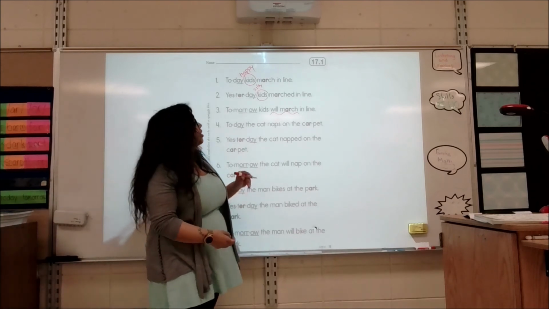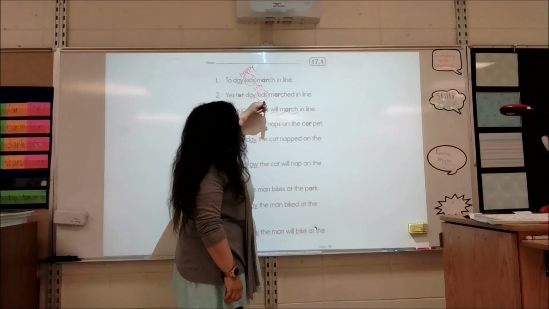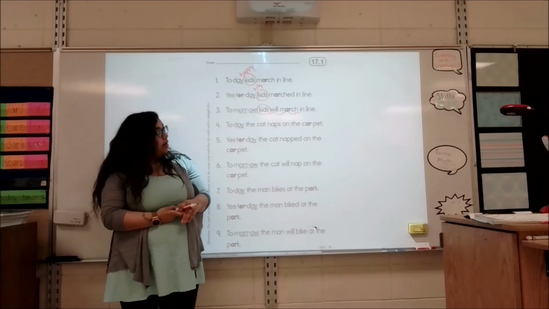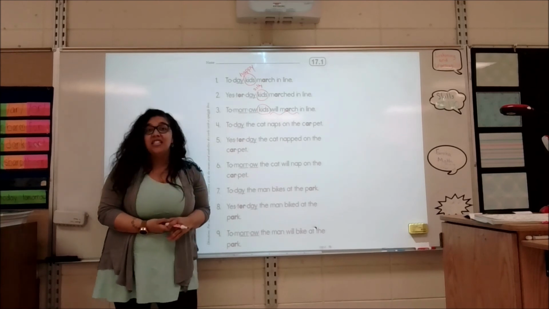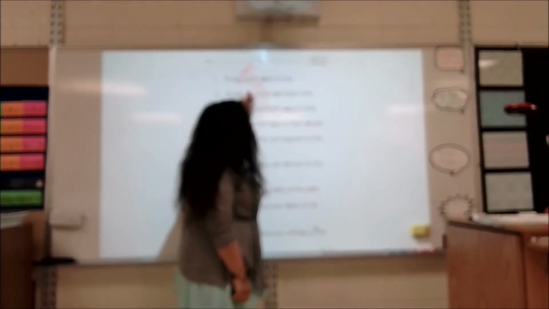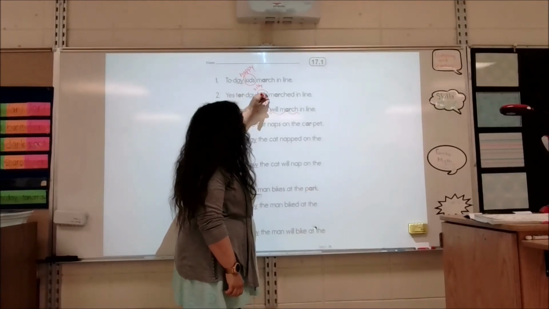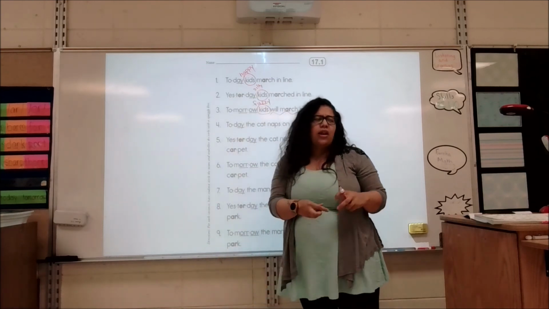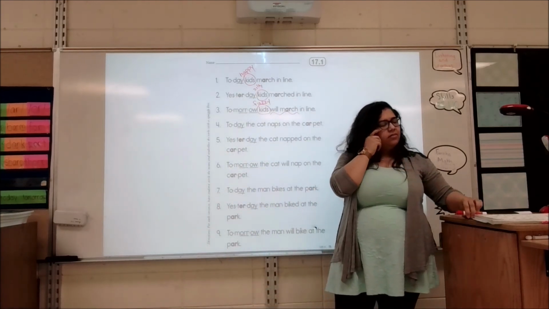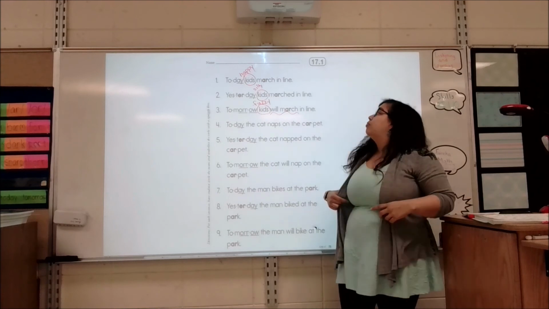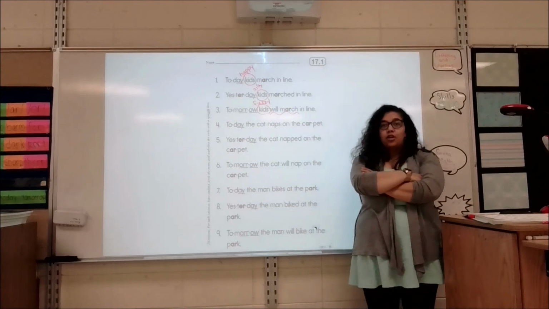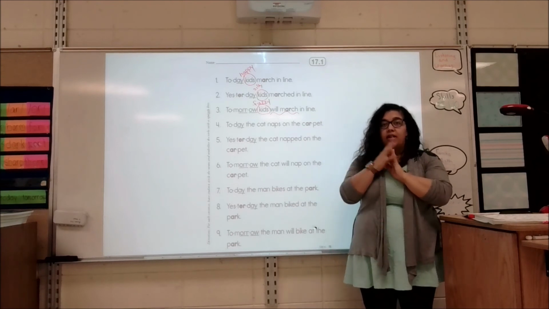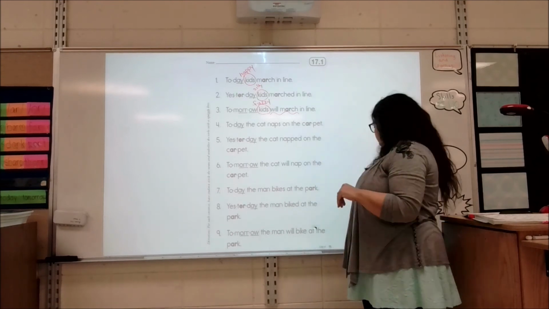All right, so how do we want to describe the kids for tomorrow? These kids, we still need to describe them. Tomorrow, fuzzy kids will march in line. Why are the kids fuzzy? I don't know, but fuzzy is something we would be able to feel. Maybe it's cold out and they're all wearing jackets that are fuzzy. So tomorrow, fuzzy kids will march in line. So you see how we're adding words to describe the noun. That is what adjectives are, words that describe nouns.